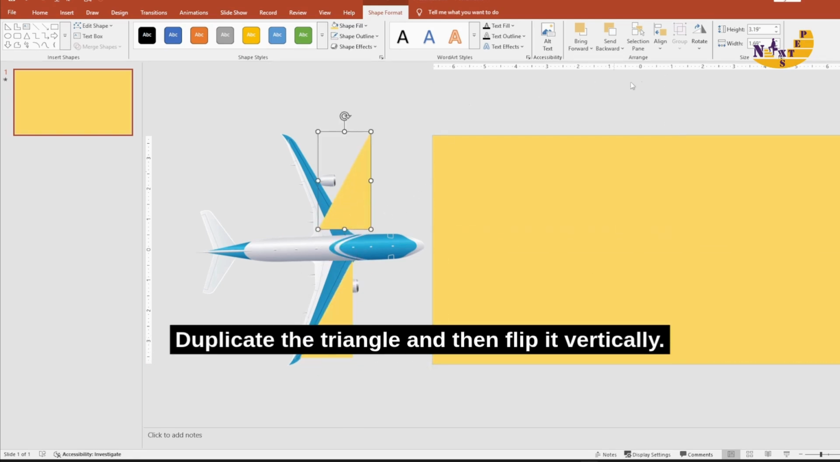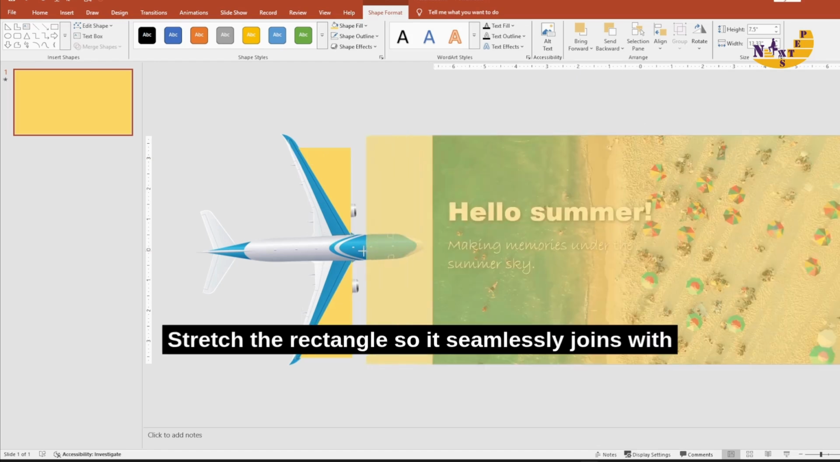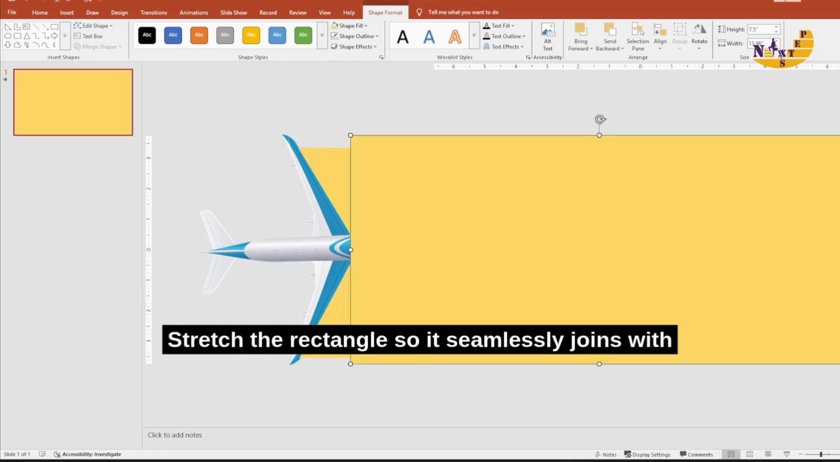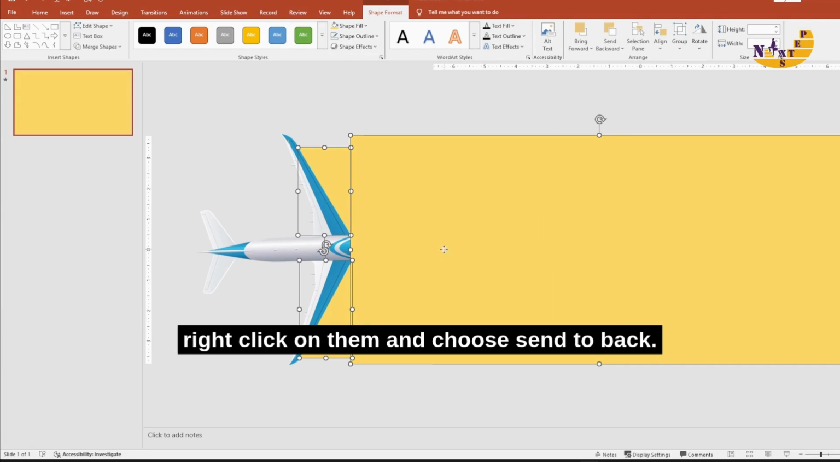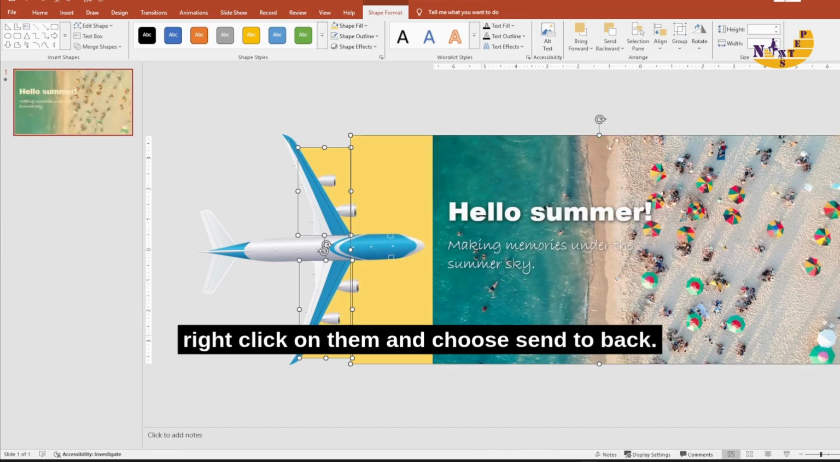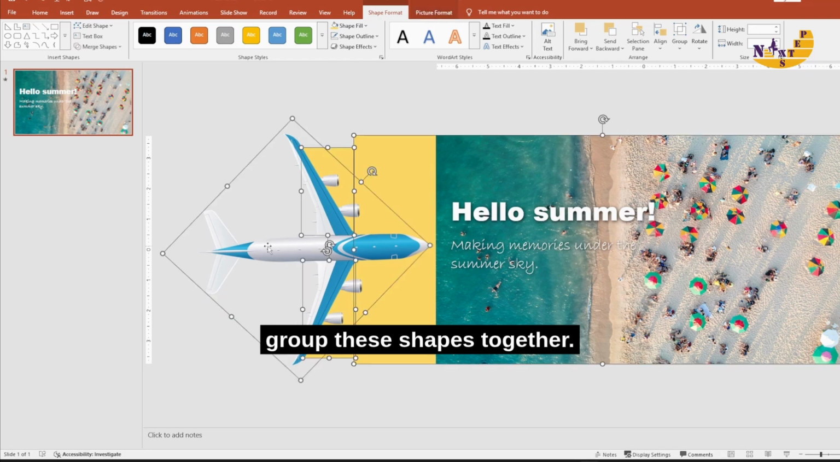Duplicate the triangle and then flip it vertically. Stretch the rectangle so it seamlessly joins with both triangles. Select all the shapes, right-click on them and choose Send to Back. Then, with them still selected, group these shapes together.